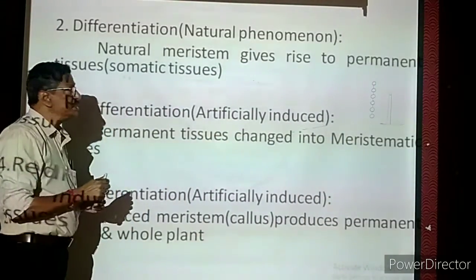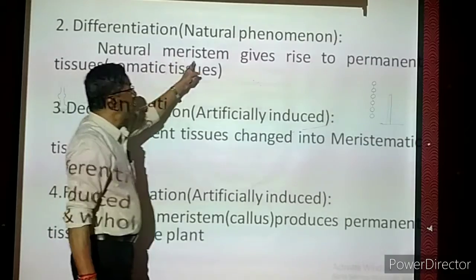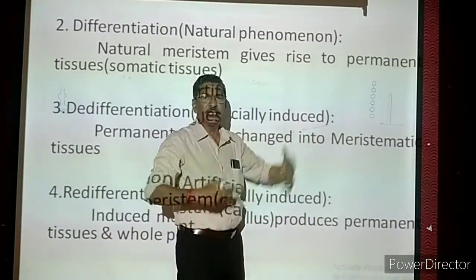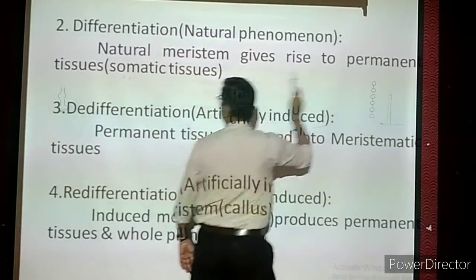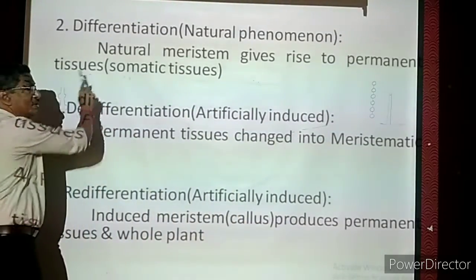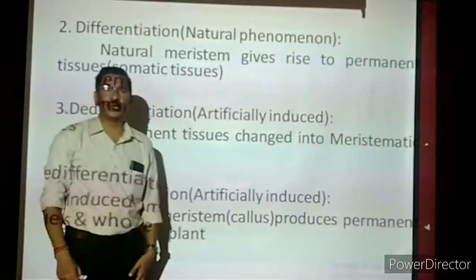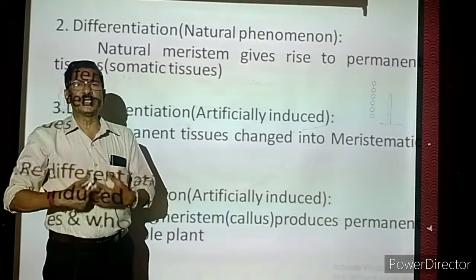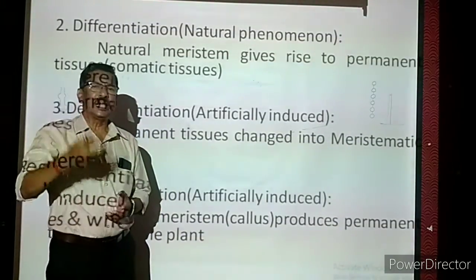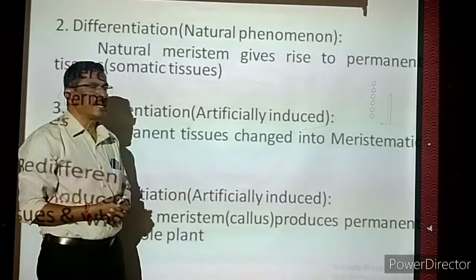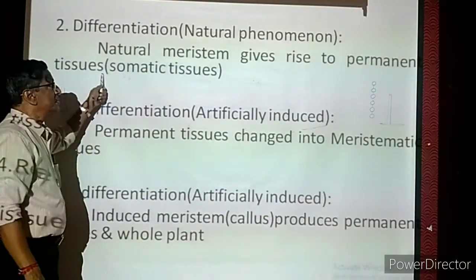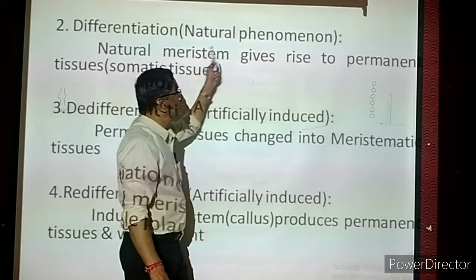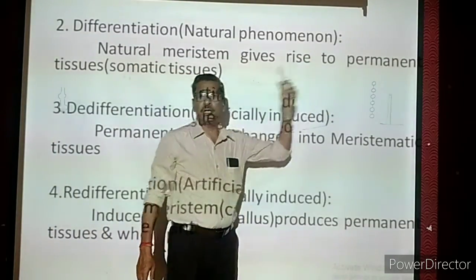It is naturally present. So natural meristem keeps on multiplying and gives rise to permanent tissues. What is the meaning of permanent tissues? In lower classes you might have studied that many plant tissues are present: parenchyma, collenchyma, sclerenchyma, xylem, phloem, like that many permanent tissues. So meristematic tissues give rise to permanent tissues.